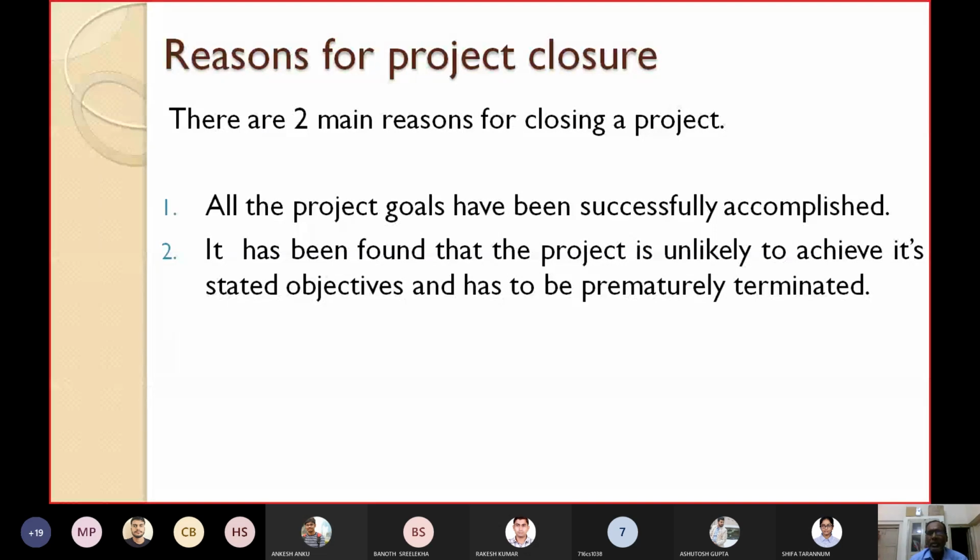Since we cannot achieve the deliverables, we should prematurely terminate it. Otherwise, again you will be trapped in loss. These are the two important main reasons for closing a project.